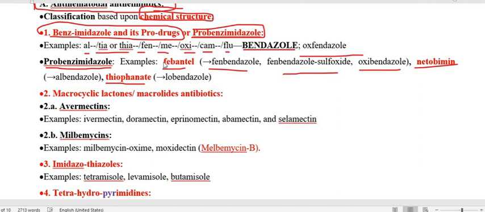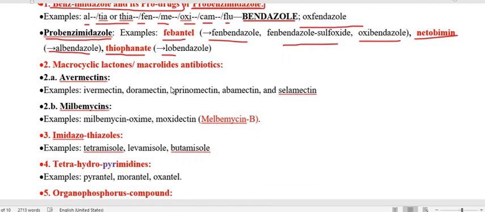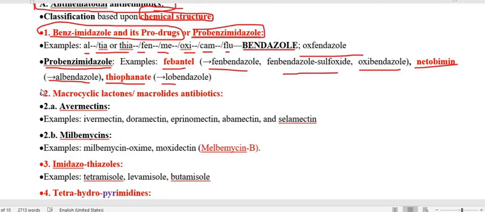Here the spelling of febantel starts with F, so its metabolites also start with F, like fenbendazole, fenbendazole sulfoxide, and oxibendazole. The second one is netobimin. The metabolite of netobimin is albendazole. And the last one is thiophanate. The metabolite of thiophanate is lobendazole. So this is all about the probenzimidazoles.